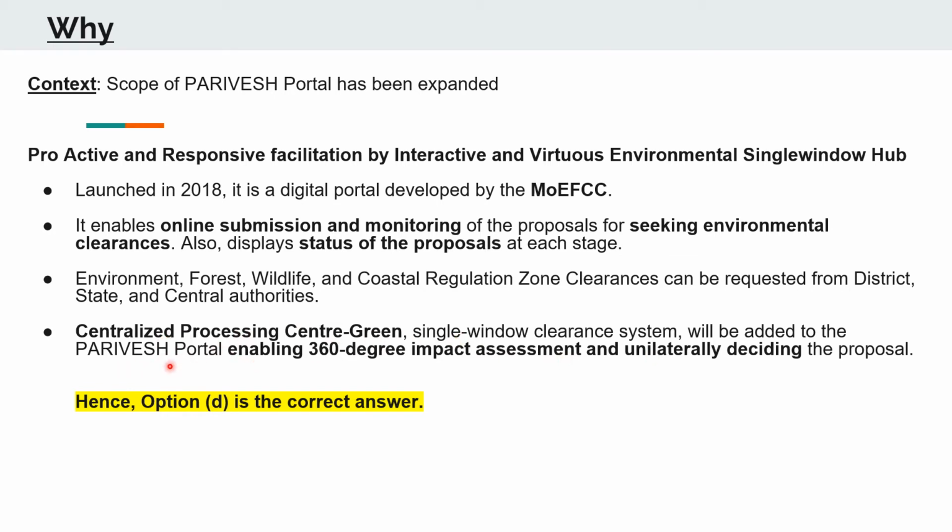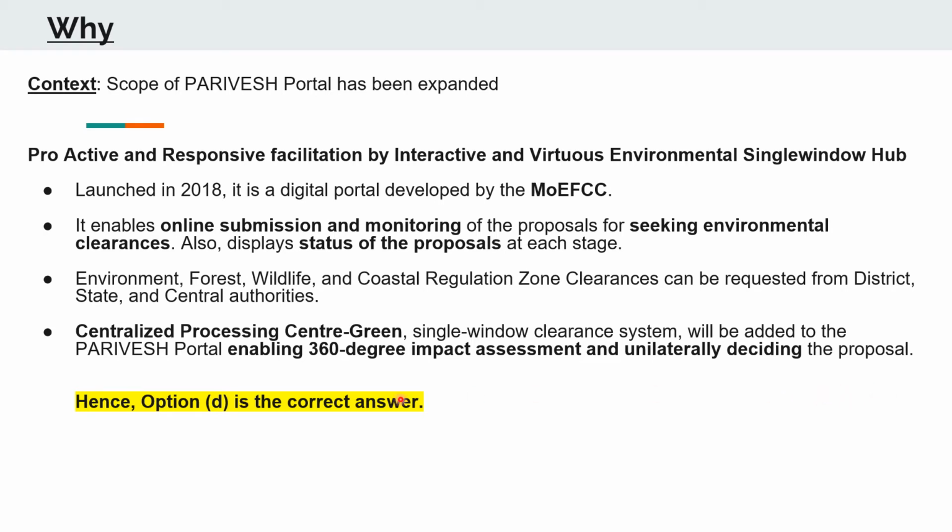There are 4 types of clearances that can be requested for through this portal. There is environmental clearance, forest clearance, wildlife, and even those projects that are near the coastline that require the coastal regulation zone clearance. Those can also be requested for.